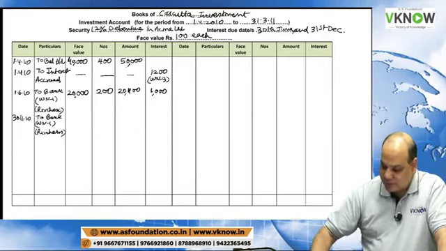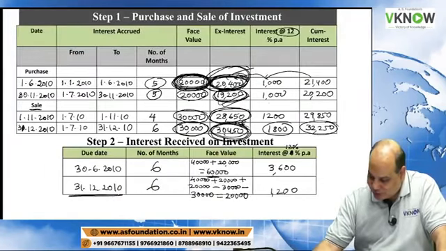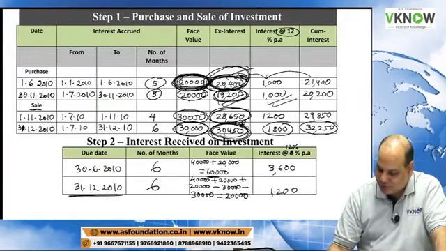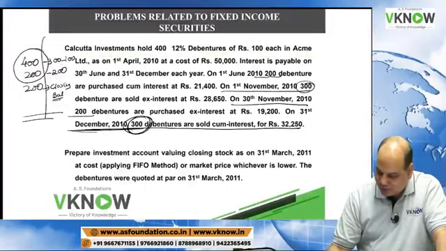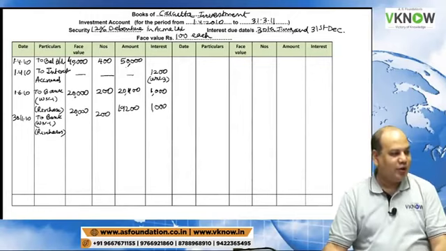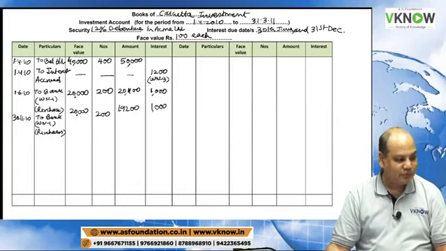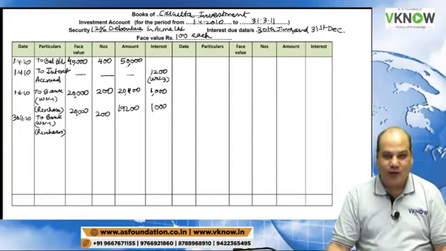Purchases. Working note 2: 30th November purchase, 19,200 and 1,000. 20,000 is the face value, 200 units. Okay, these are the two purchases. Let us come to the credit side.